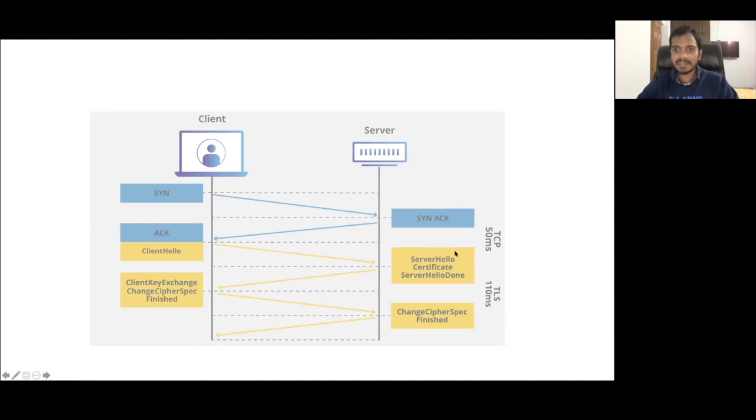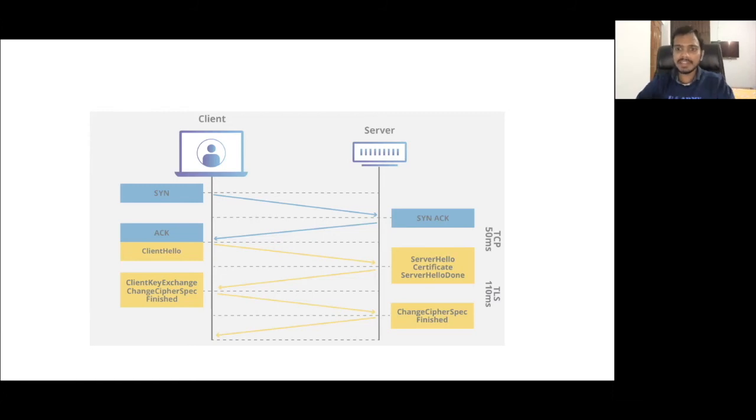Then the server will do the server hello. There will be multiple steps, but it will tell which TLS version it will use, and then it will also decide which algorithm to use. Then it will also share the SSL certificate with the client itself, and they will do server hello done. That means hello is done from the server side. Now it is waiting for communication from the client side.